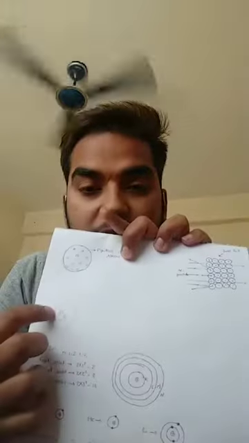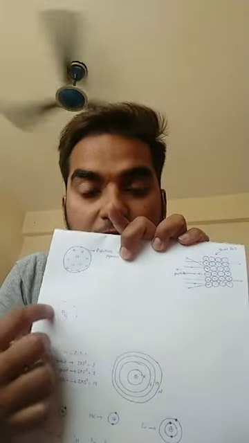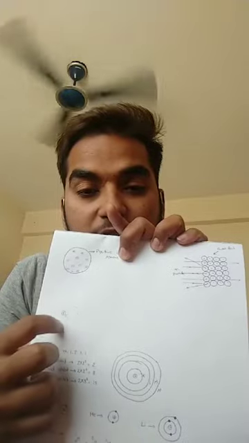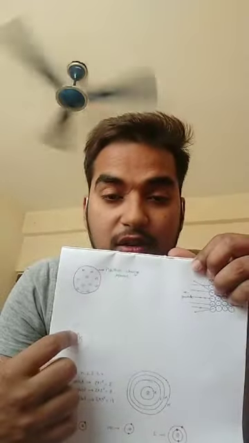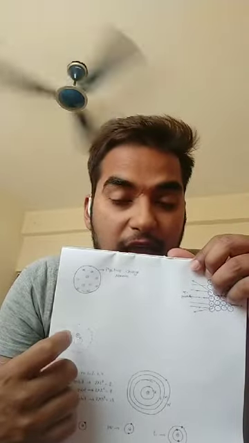But there are some drawbacks also, that is the stability factor. By revolving in a circular path, the electrons get accelerated and radiate energy and finally fall into the nucleus, and this is not a stable condition. Matter never exists in that form.